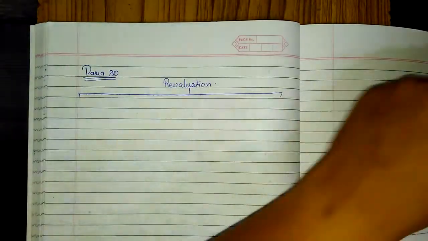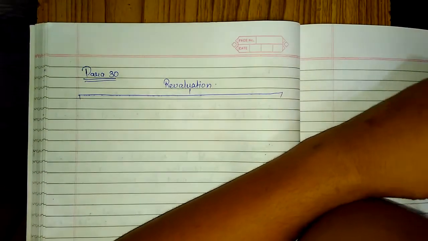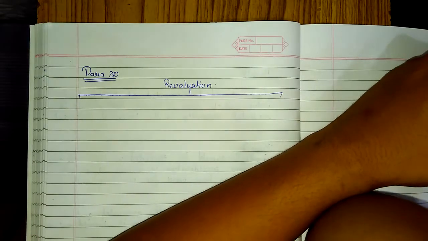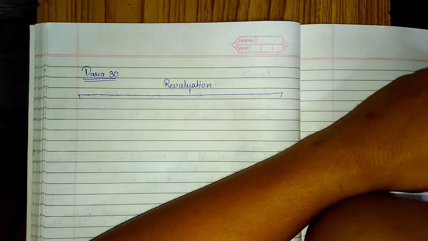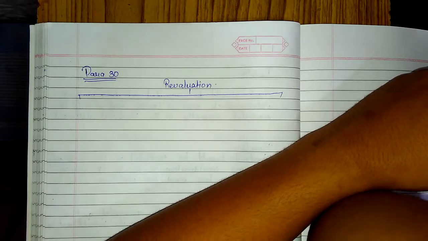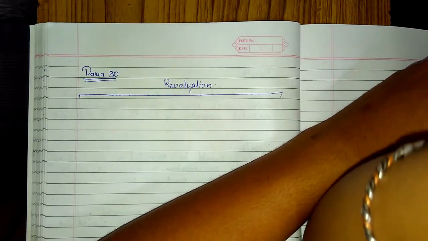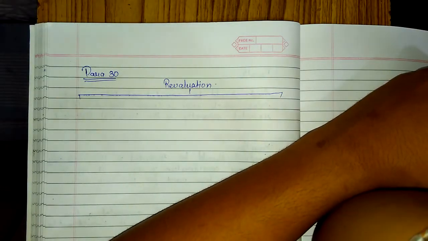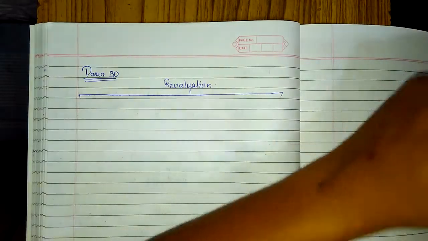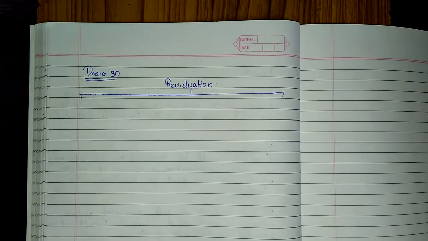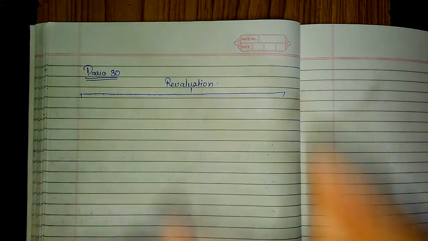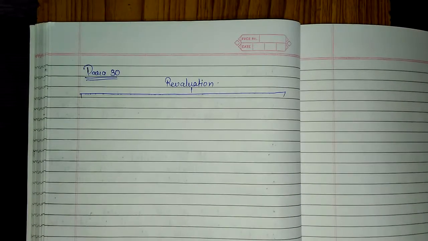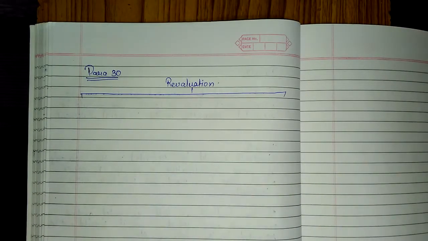You are holding an asset, say land. You are holding a land from the year 2003. In 2003, you purchased the land for rupees 10 lakh. But in the year 2016, the value of the land won't be the same, that is 10 lakh. It might have increased. So there is a revaluation in the fixed asset. So how to show that revaluation in the books of accounts? It is shown in this para 30.